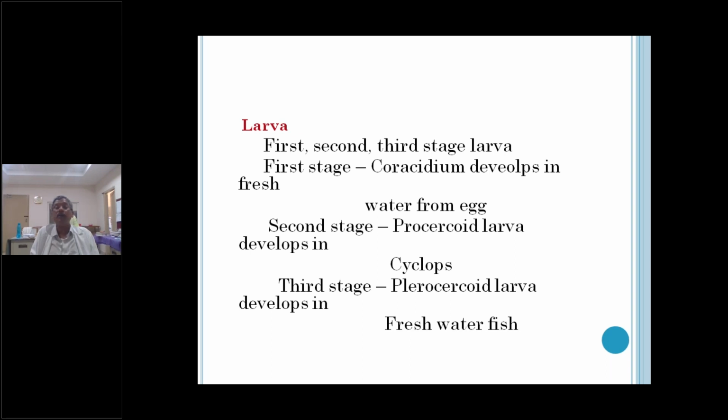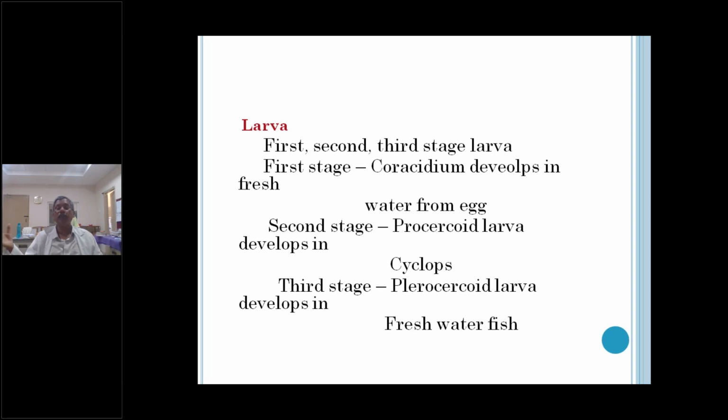The procercoid larva develops in the cyclops, because the cyclops ingests the coracidium larva. So the coracidium larva will be converted to procercoid larva in the first intermediate host. There are two intermediate hosts, the first intermediate host and second intermediate host. There are three larvae and two intermediate hosts in case of Diphyllobothrium latum. The third stage larva is called the plerocercoid larva, which develops in the freshwater fish.